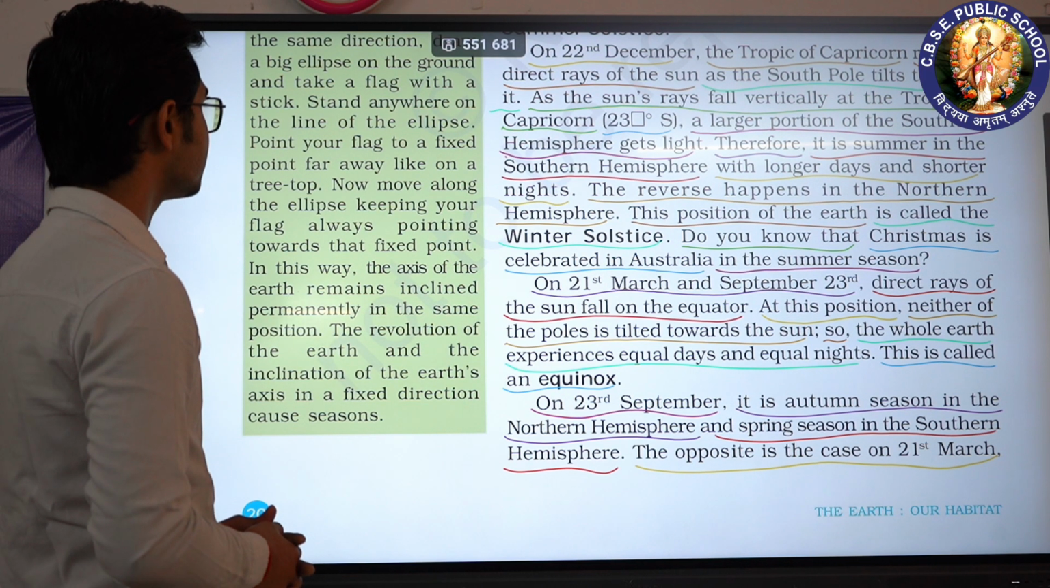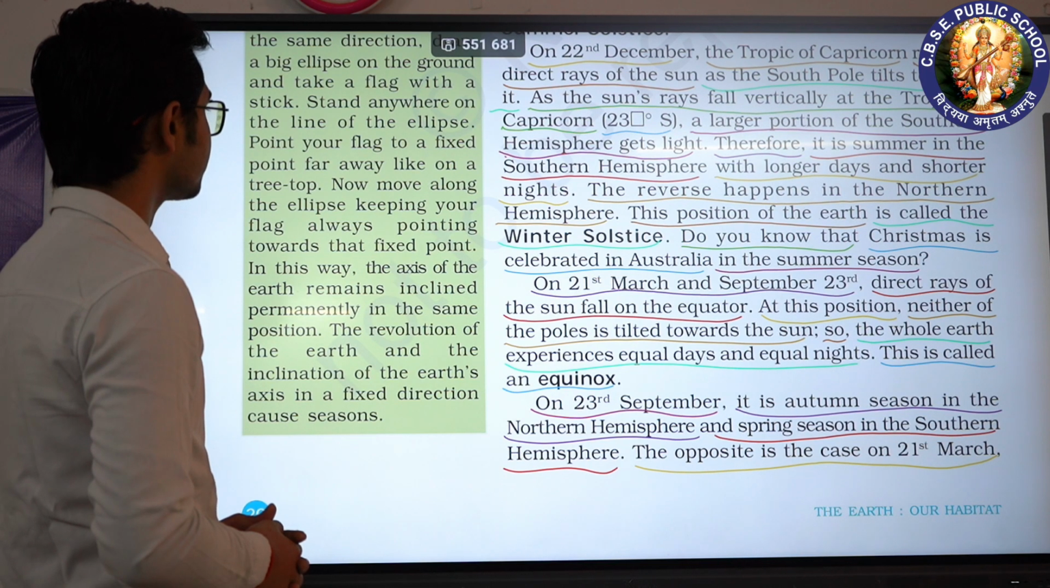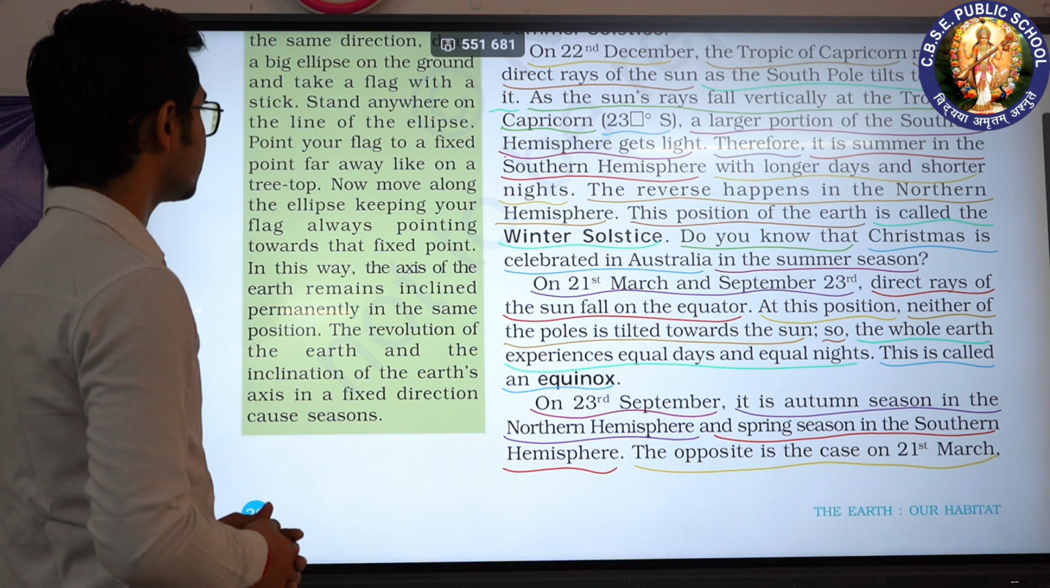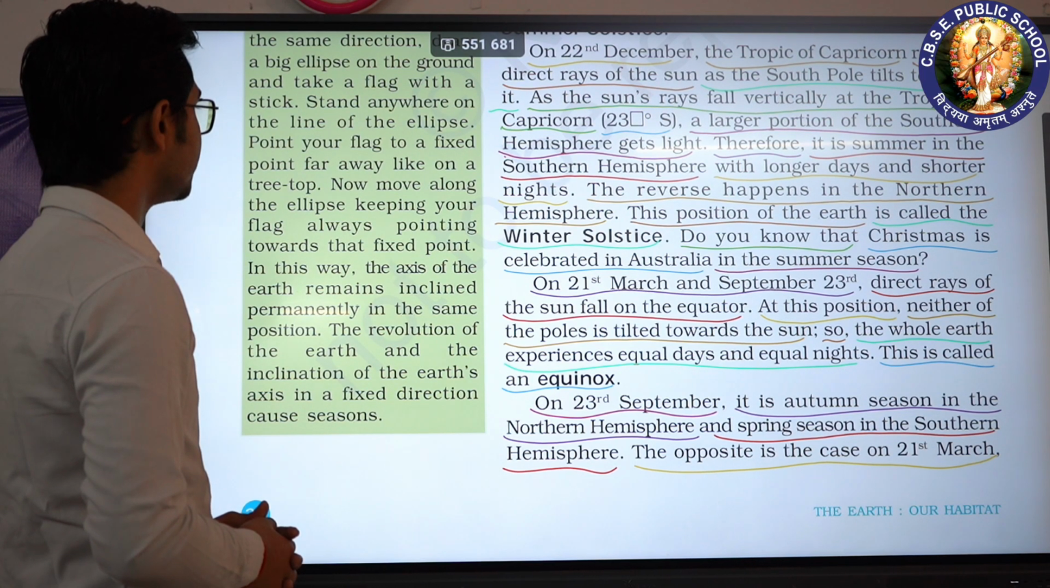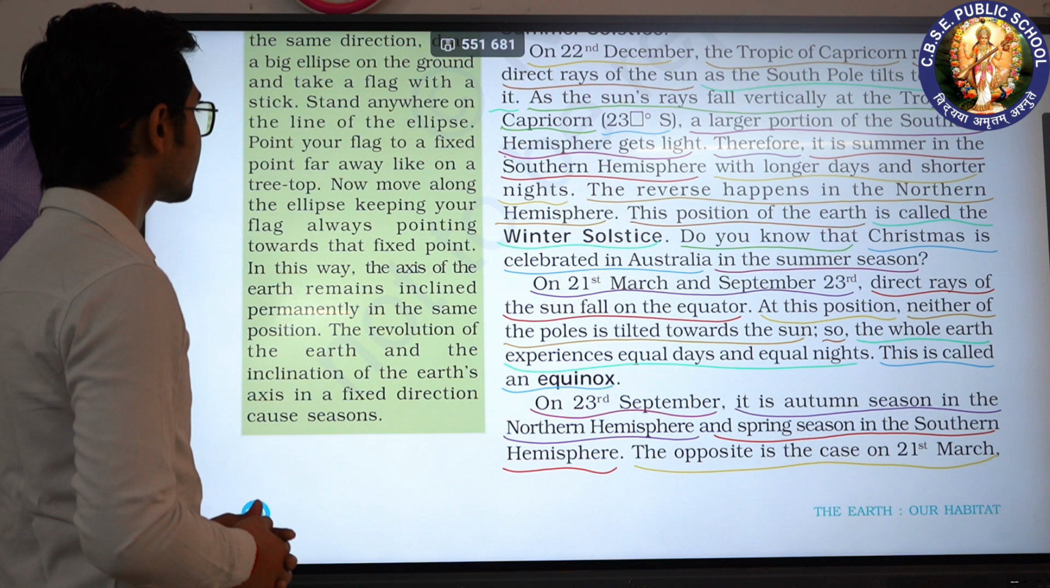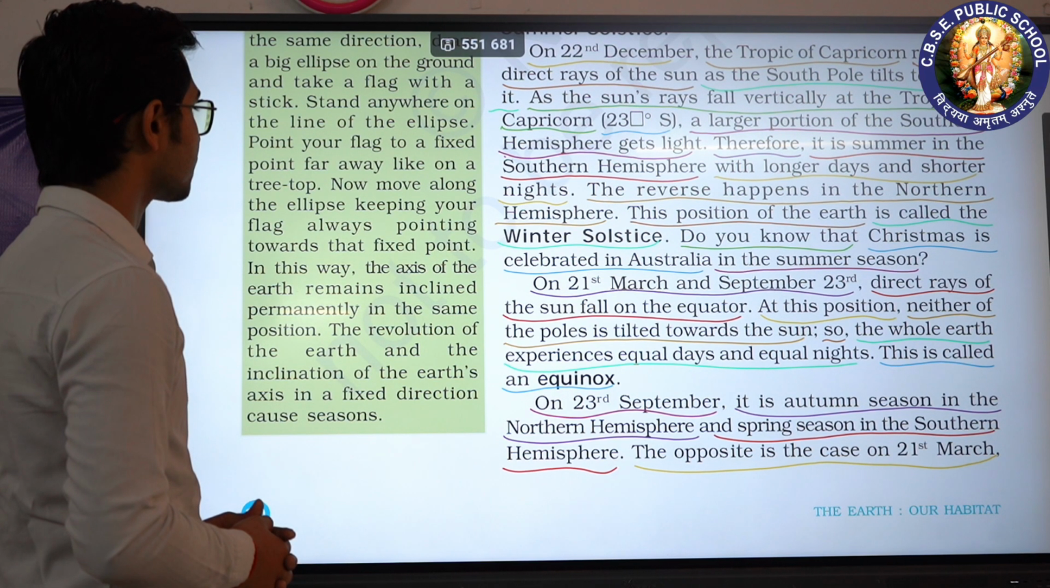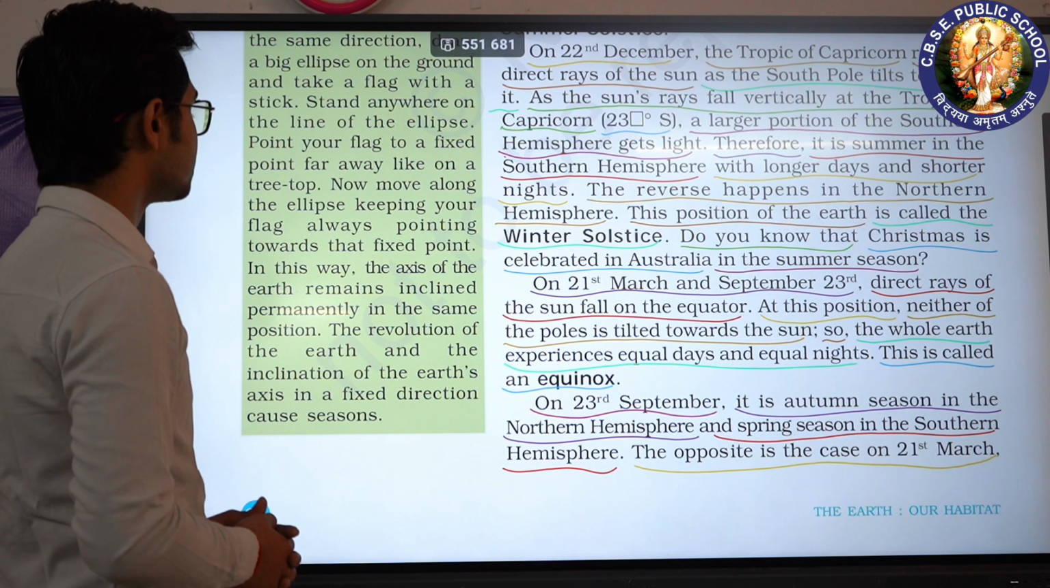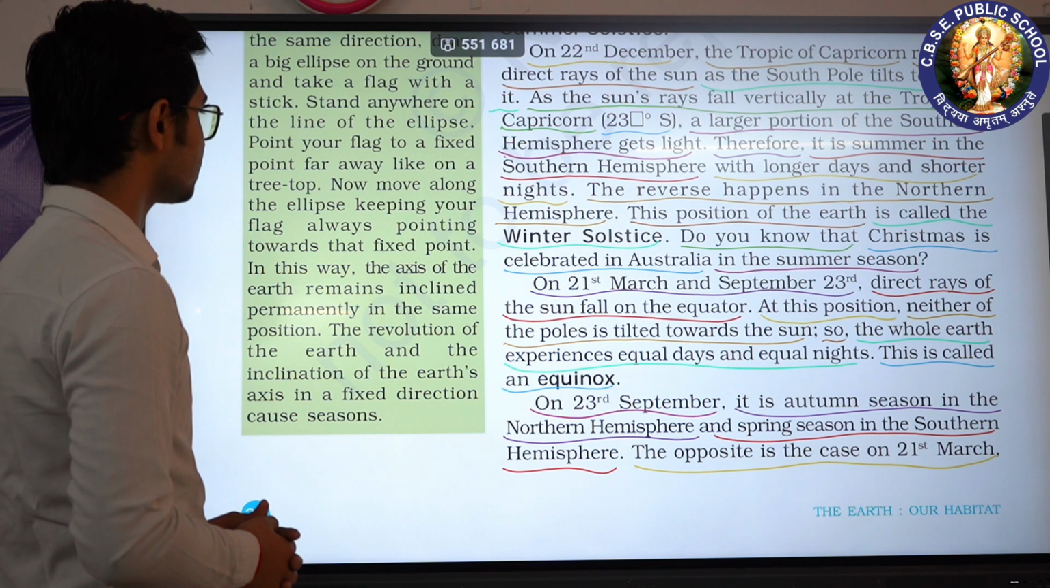Therefore, it is summer in the southern hemisphere, with longer days and shorter nights. The reverse happens in the northern hemisphere. This position of the earth is called the winter solstice.